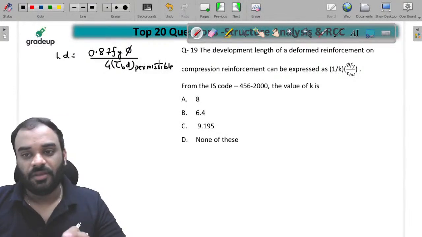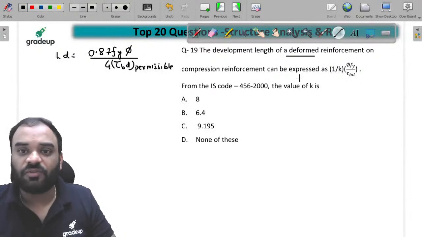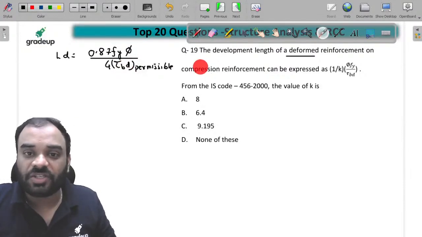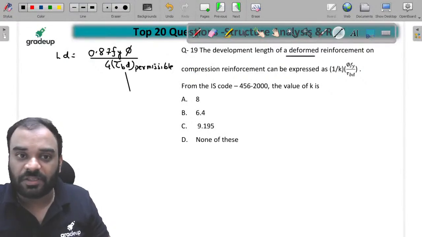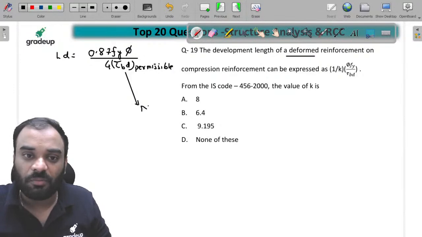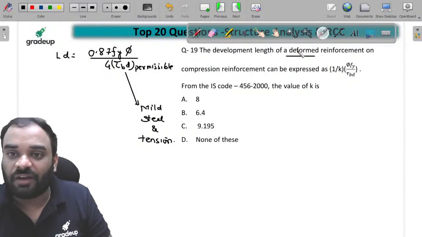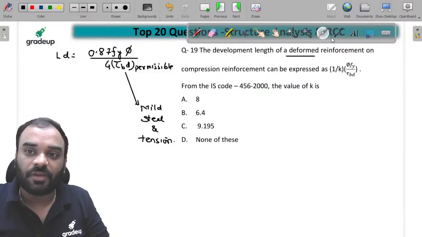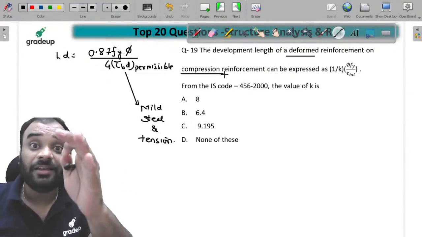Now just tell me what will be the value of K for this particular condition? Because we have deformed bar. In case of deformed bar, this particular permissible value is to be increased by 60%, and for the compression one, it is also increased by 25%. है ना जी? तो ये जो tau bd permissible है, it is to be given for mild steel and tension reinforcement. But we know that guys, we have deformed bar, which is HYSD. So our value gets increased by 60%, and this particular reinforcement is in compression. So you have to again increase that particular value by 25%.